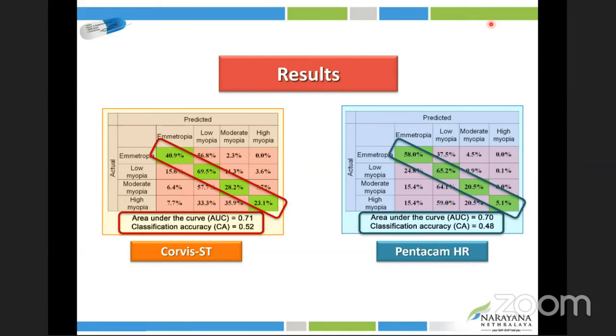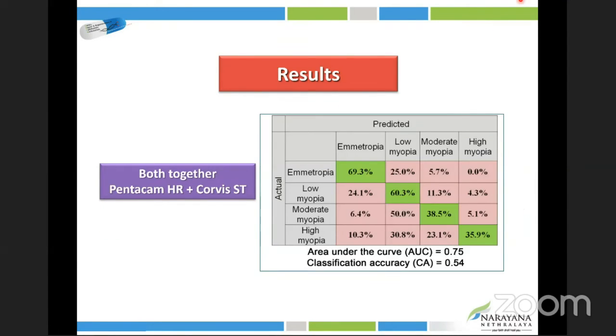If you look at the results, when we combined both the Corvus and Pentacam values, the correlation was much better. This is the actual refractive error and this is the predicted refractive error. You can see that it is increasing to 69% with respect to emmetropes. With respect to low myopes it's 60%, moderate myopes 38%, and high myopes 35.9%. The area under the curve was also higher now, and it is 0.75.